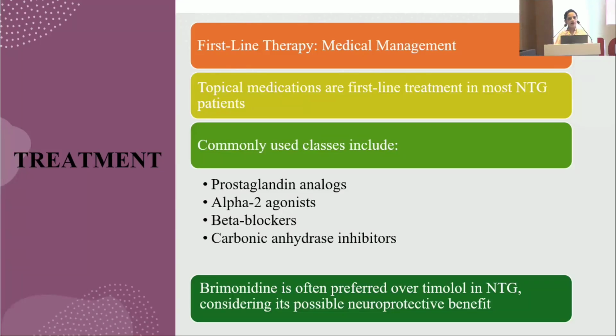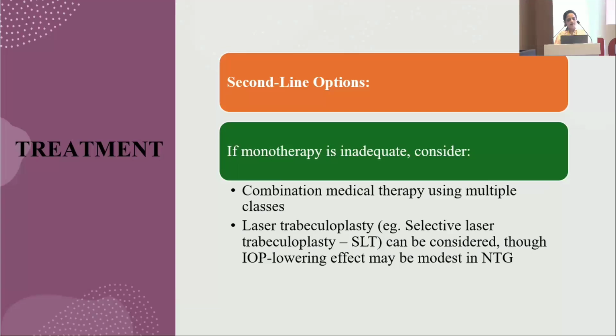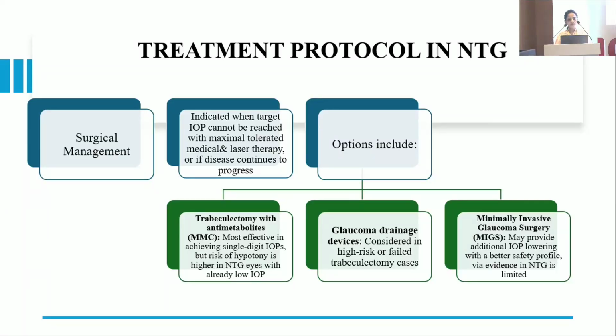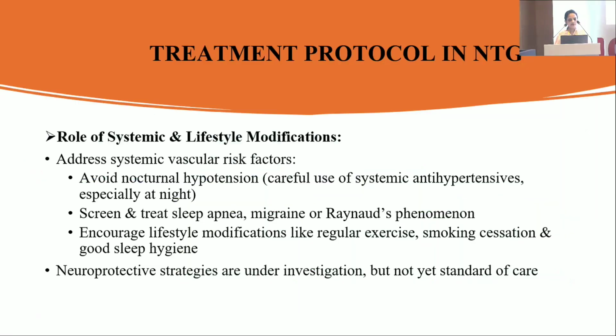So what is the first line management? First line management is medical management. Commonly used drugs are prostaglandin analogs, alpha-2 agonists, beta blockers, and carbonic anhydrase inhibitors. Brimonidine should be preferred because it has neuroprotective effect. Second line options like combination medical therapy and laser trabeculoplasty can be considered, though IOP lowering effect may be modest in normal tension glaucoma. Surgical options include trabeculectomy with antimetabolites, glaucoma drainage devices, and minimally invasive glaucoma surgery.